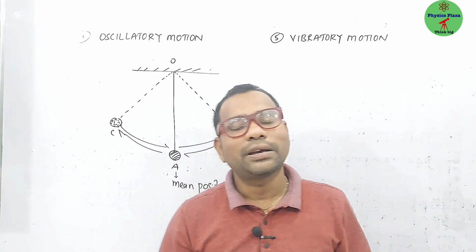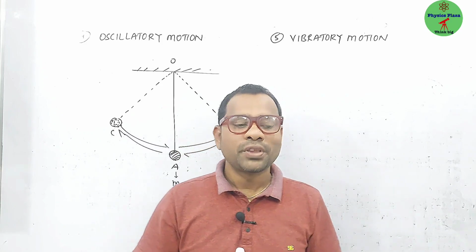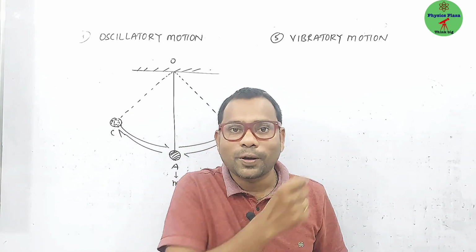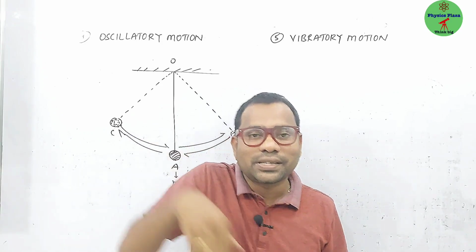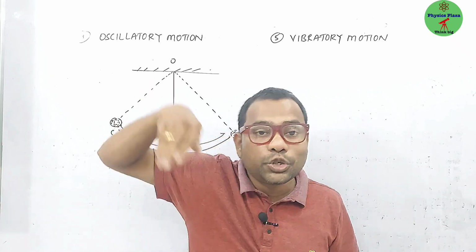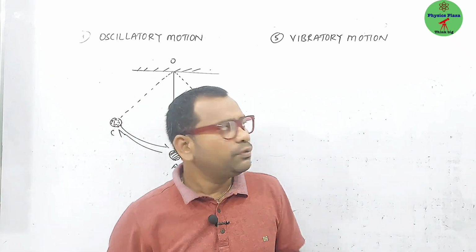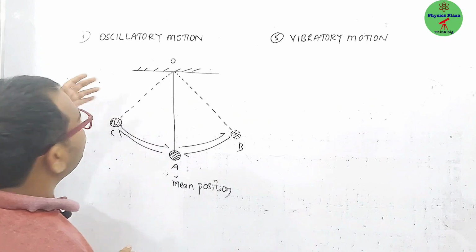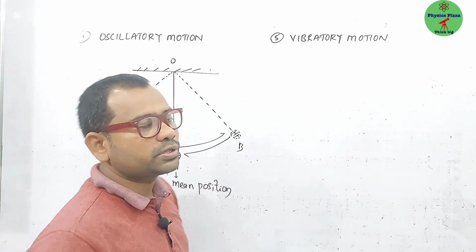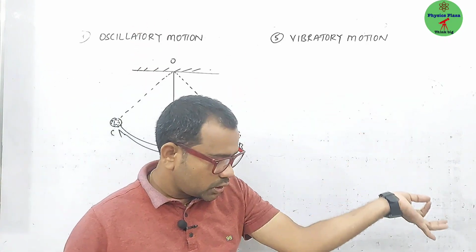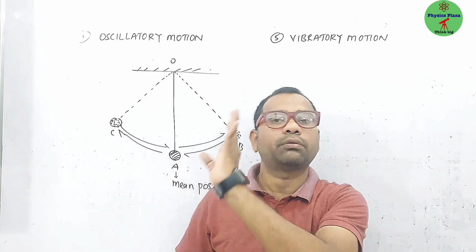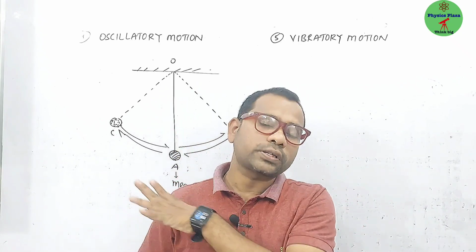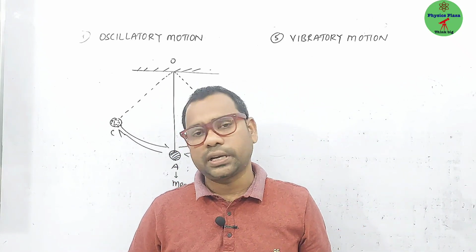For example, you might have seen some clocks, the pendulum clock. The pendulum will be there, and it oscillates with a to and fro motion. Then what makes the difference with vibratory motion? What is vibratory motion? Children, vibratory motion is also a type of oscillatory motion, but not every oscillatory motion is vibratory.